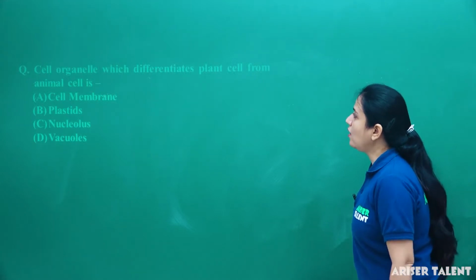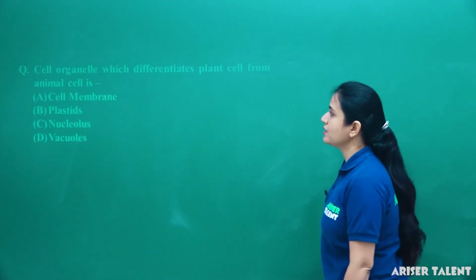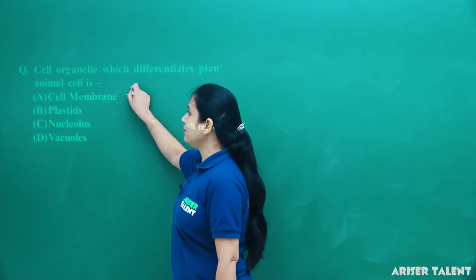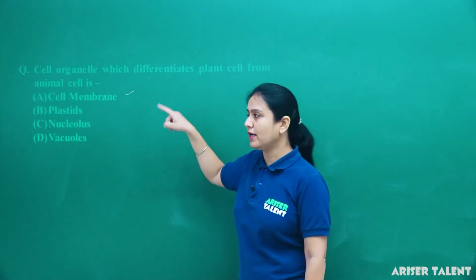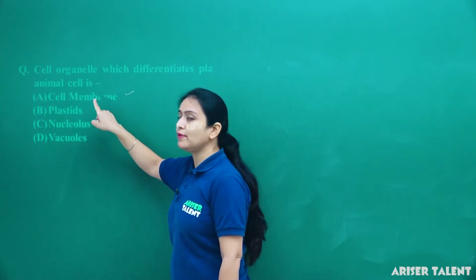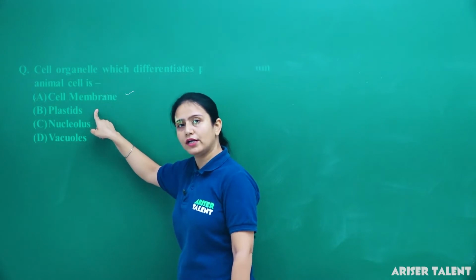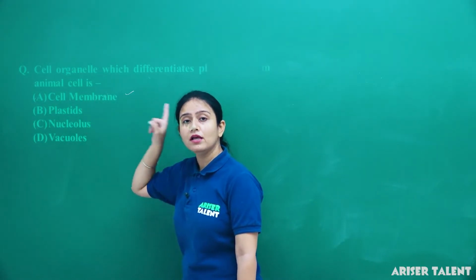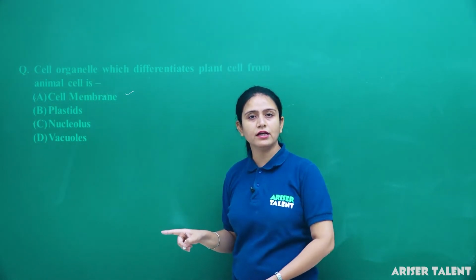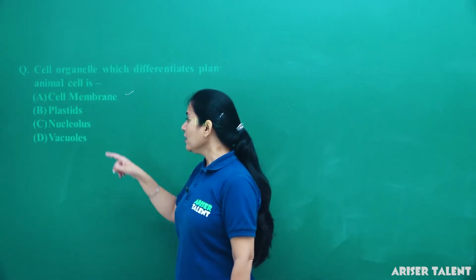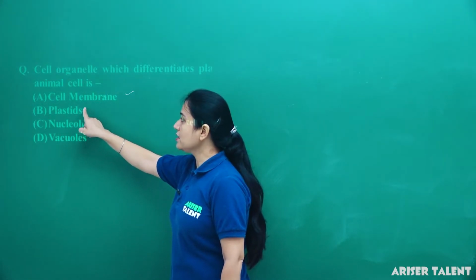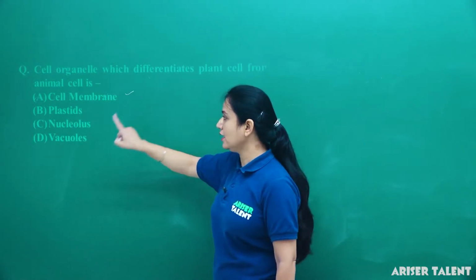Next is: the cell organelle which differentiates plant cell from animal cell. Cell membrane. Cell membrane is present in both plants and animals. Plastids. Plastids are responsible for colors and they are generally present only in plant cells. Animals do not have green color or different colors. Okay, so we can say that plastids are only present in the plant cell.